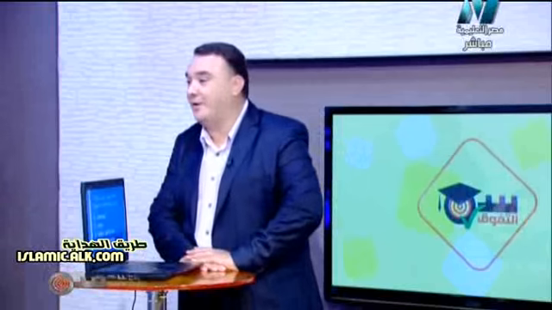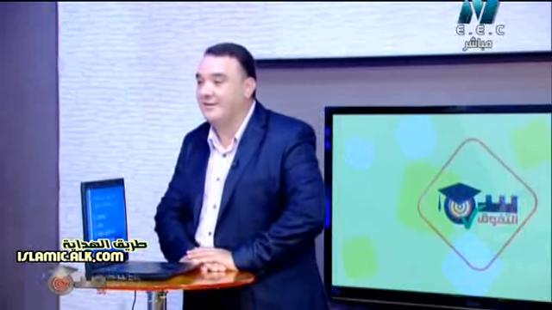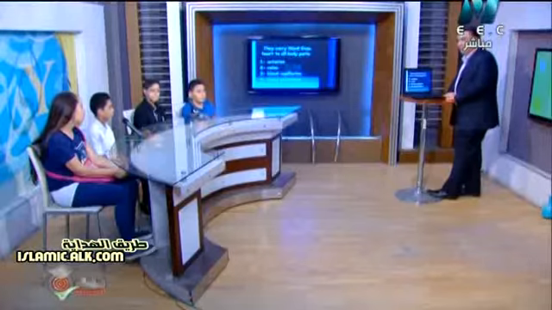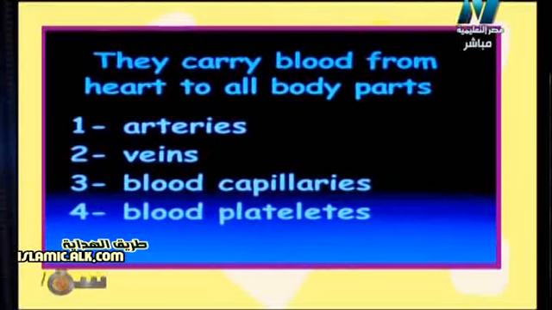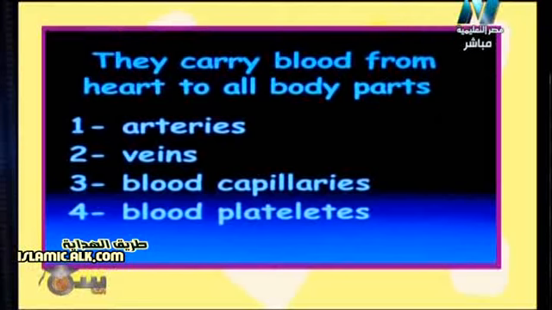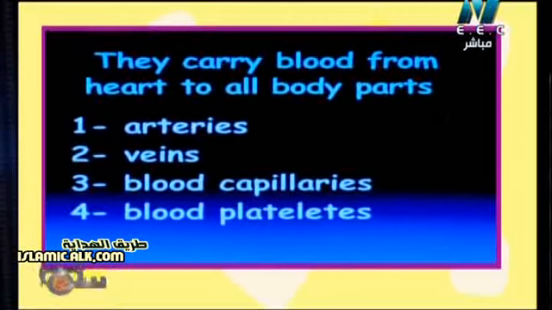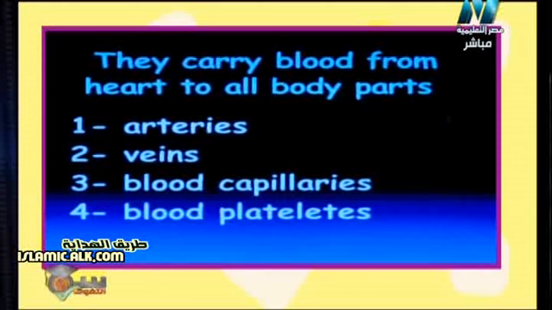Okay. So another question for the first team. First team, how many points do you have? 4. Second team, 4. Okay. So the question says they carry blood from the heart to all body parts. Arteries, veins, blood capillaries, blood platelets.